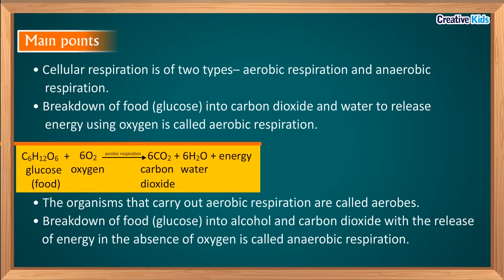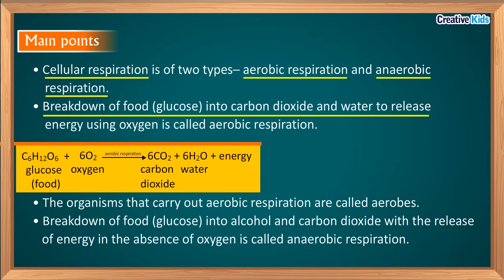So I hope you have understood aerobic respiration and anaerobic respiration. Now let's quickly revise what we have learned. The main points. Cellular respiration is of two types, aerobic respiration and anaerobic respiration. The breakdown of food, that is glucose, into carbon dioxide and water to release energy using oxygen is called aerobic respiration.